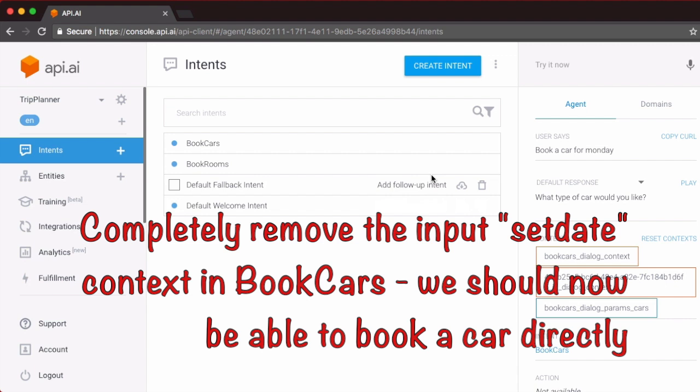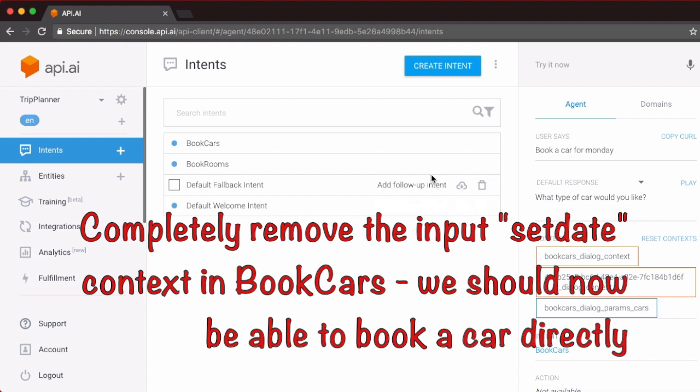I would suggest you go ahead and delete the input context from the book cars intent. I'm not going to show you the steps here because you know what to do. This will allow the book cars intent to be invoked directly when the customer just types in book a car for me or book a sedan for me directly without having booked a room.